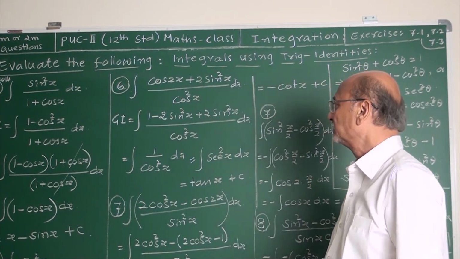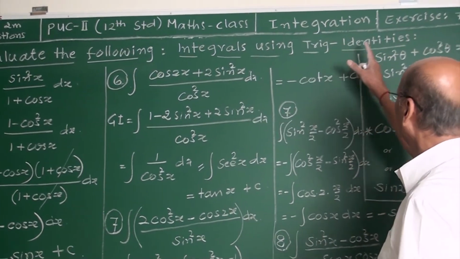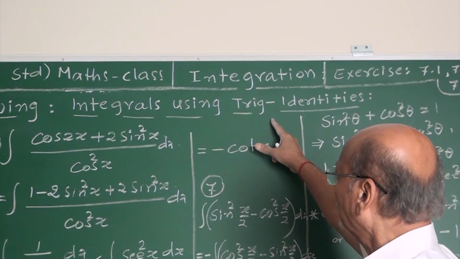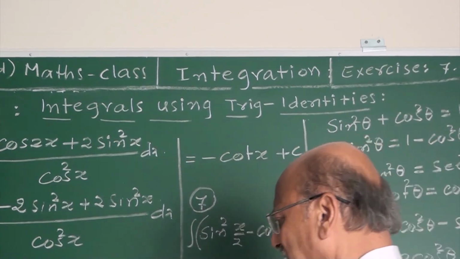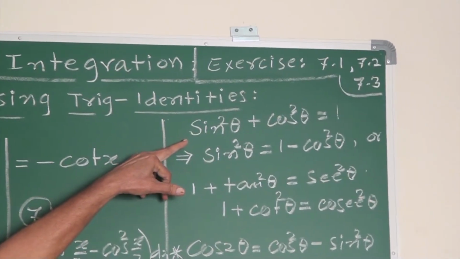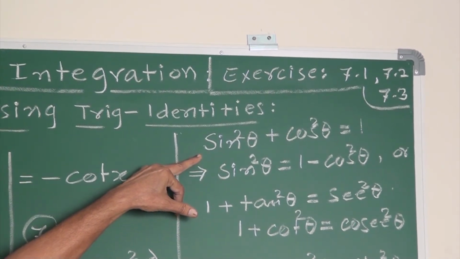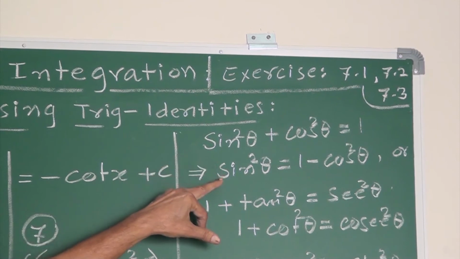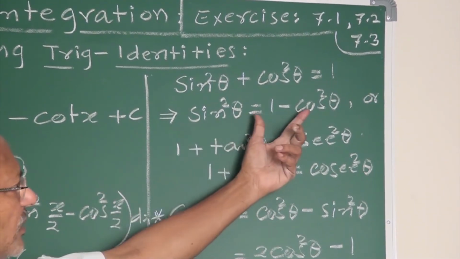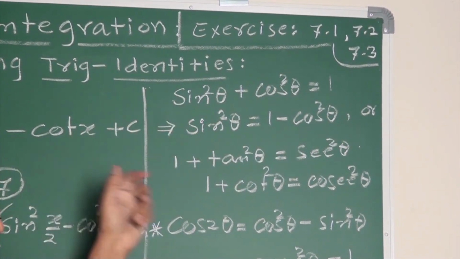Friends, the next part is integrals using the trigonometric identities. Mainly, trigonometric identities means what I have written here. The basic one, sin square theta plus cos square theta is 1. With the help of this, you get the other two. Sin square is 1 minus cos square, and cos square is 1 minus sin square.